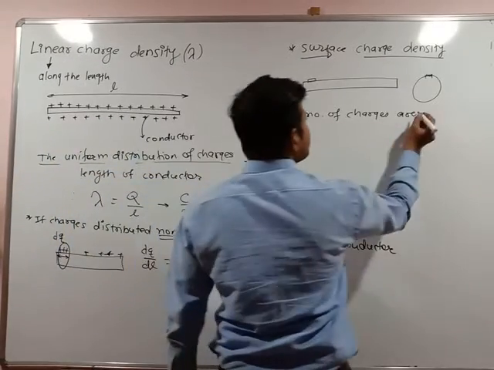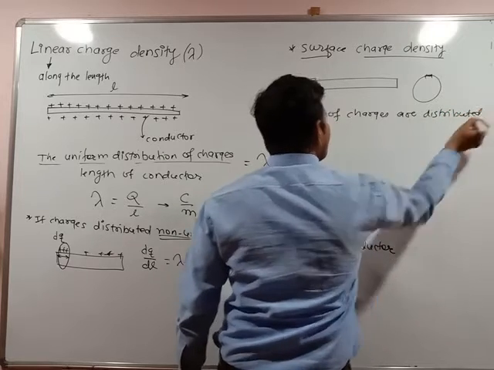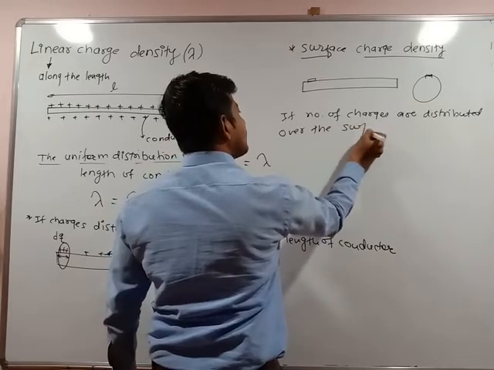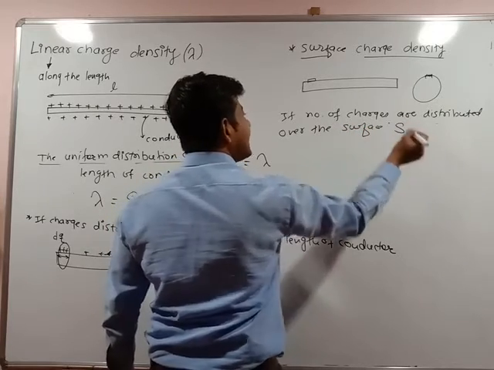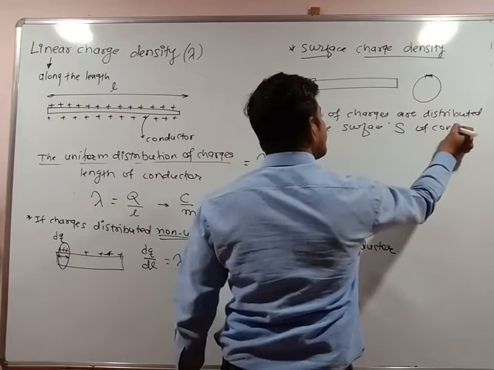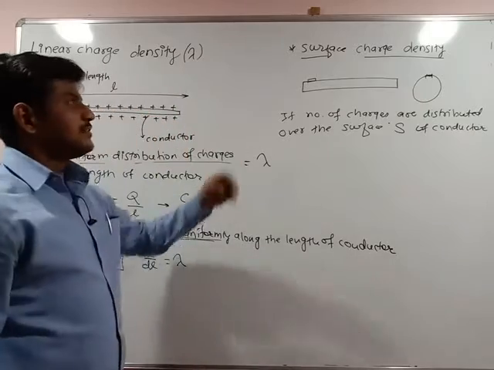Okay, number of charges are distributed over the surface. आता surface एरिया किती आहे? S. Okay, over the surface S of conductor is called as the surface charge density.